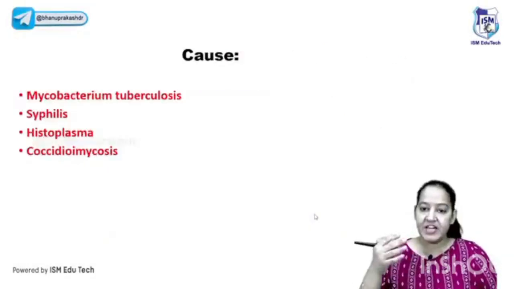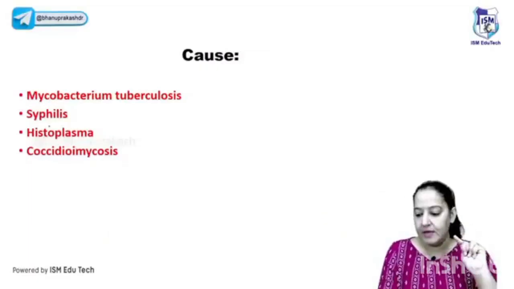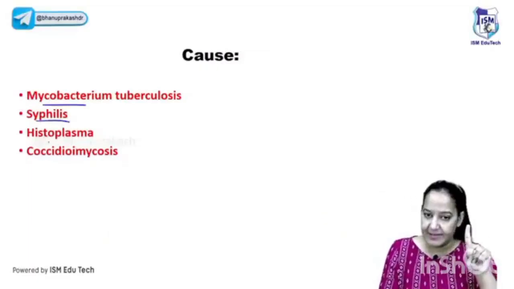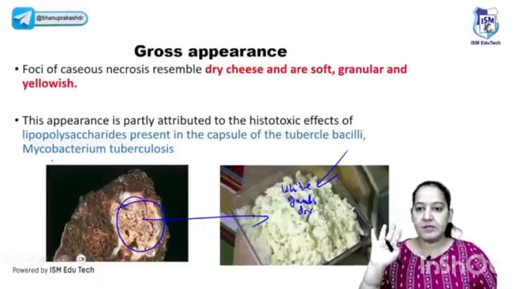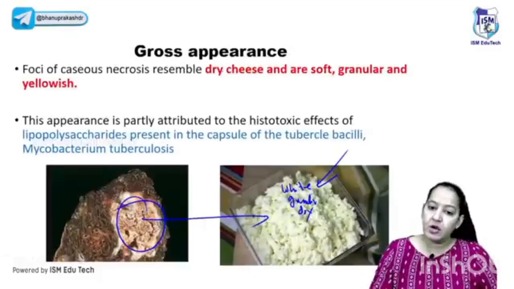Now can I come to the examples of the caseous? In the caseous, there are two bacteria and two fungi. The two bacteria are TB and syphilis, and the two fungi are histoplasma and coccidioidomycosis. So learn the two bacteria, learn the two fungi. Caseous necrosis grossly looks like cheese.